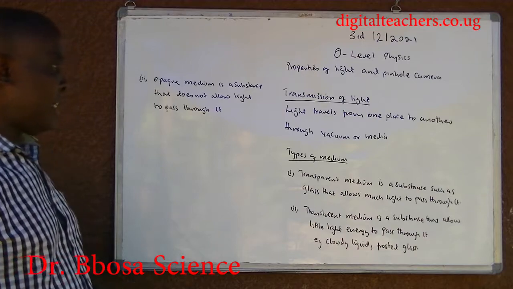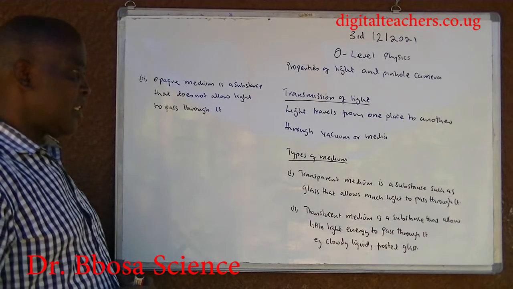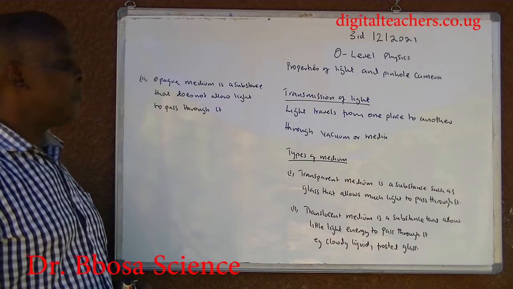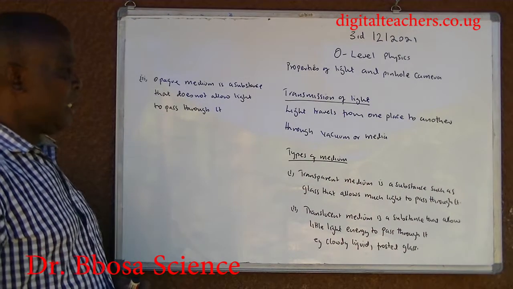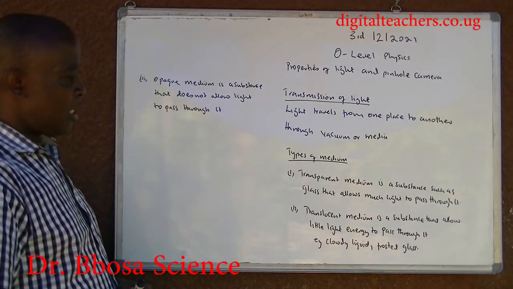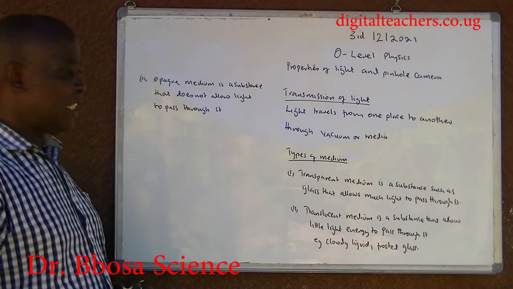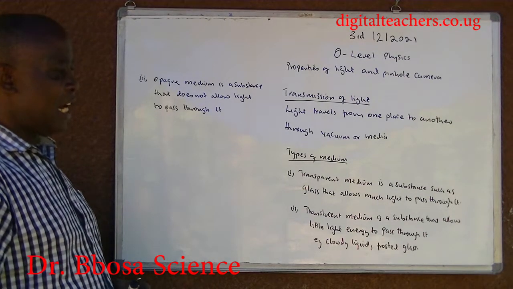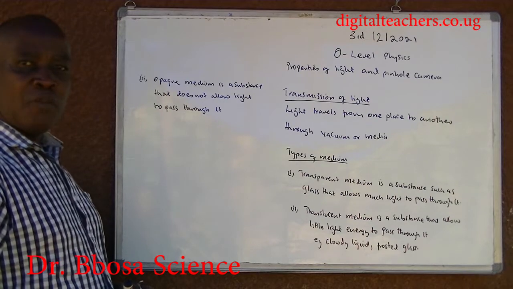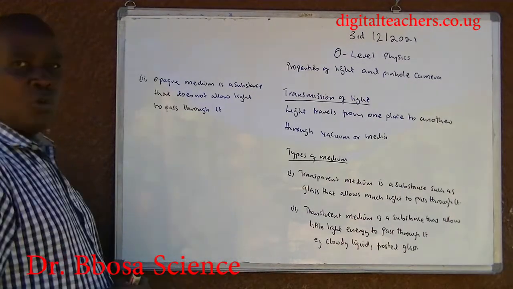Transmission of light. Light travels from one place to another through vacuum or media. Types of media. 1. Transparent media is a substance such as clear glass that allows much light to pass through it. 2.